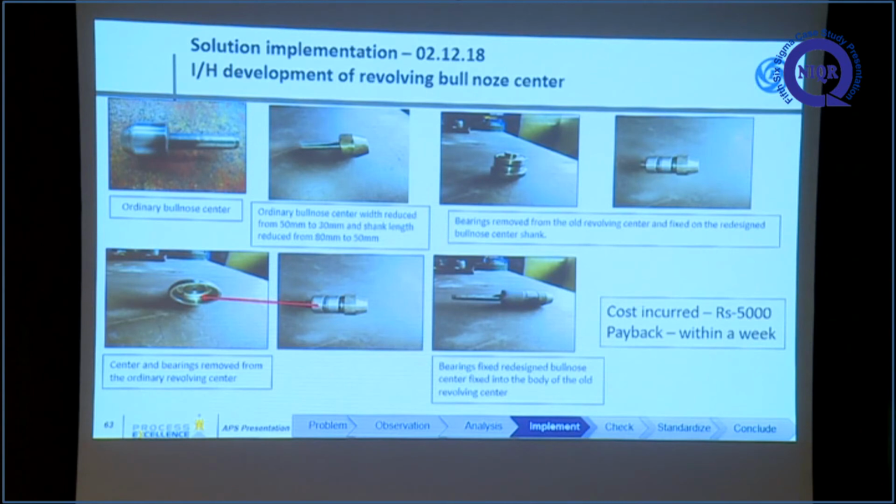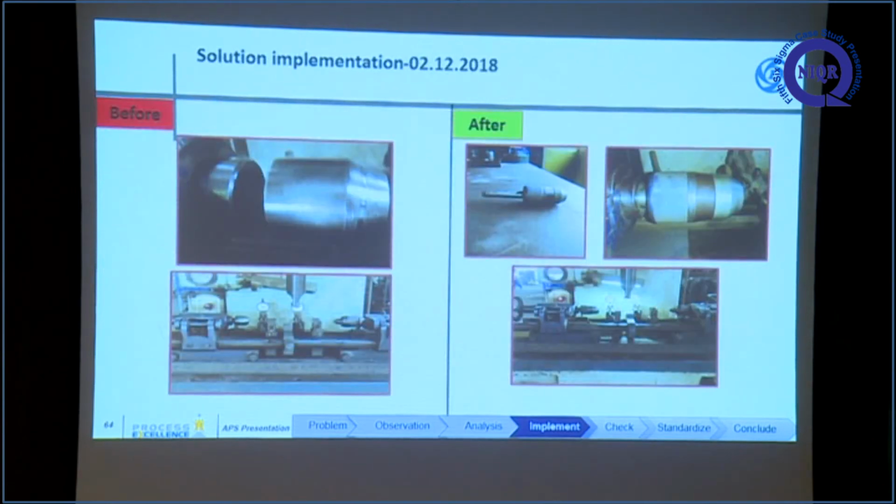Then one ordinary revolving center was dismantled, the bearings and spacers were taken out and fixed in the bull nose center, and the total arrangement was fixed into the revolving center housing. Before, the bull nose center was not rotating; after, the bull nose center rotates.